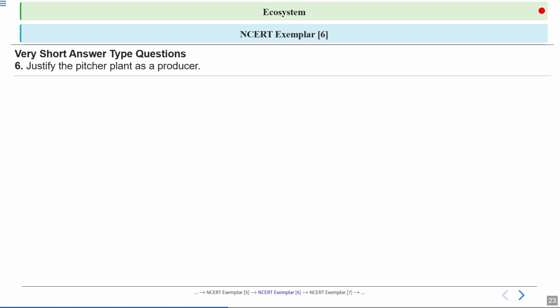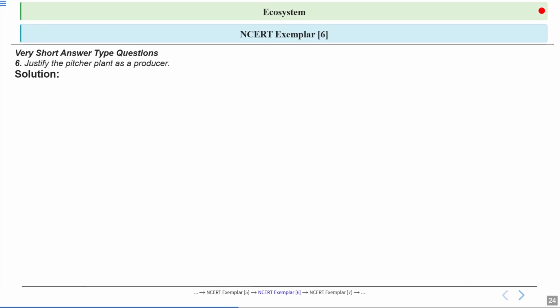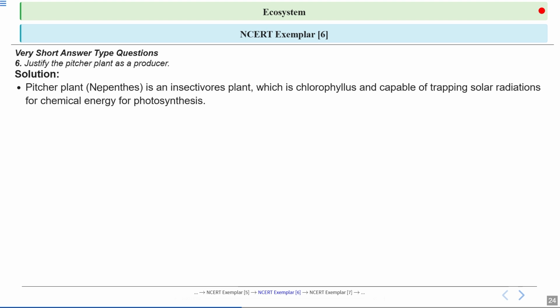Now next question is: justify the pitcher plant as a producer. Is it a producer or not? Producer means autotrophs, means they can prepare their own food. Let's have a look at the answer. See, pitcher plant, the scientific name is Nepenthes khasiana. This is an insectivorous plant. Even though it traps insects for fulfilling its nitrogen deficiency, it still has chlorophyll and can perform photosynthesis. So this means it can capture sunlight and turn it into chemical energy.